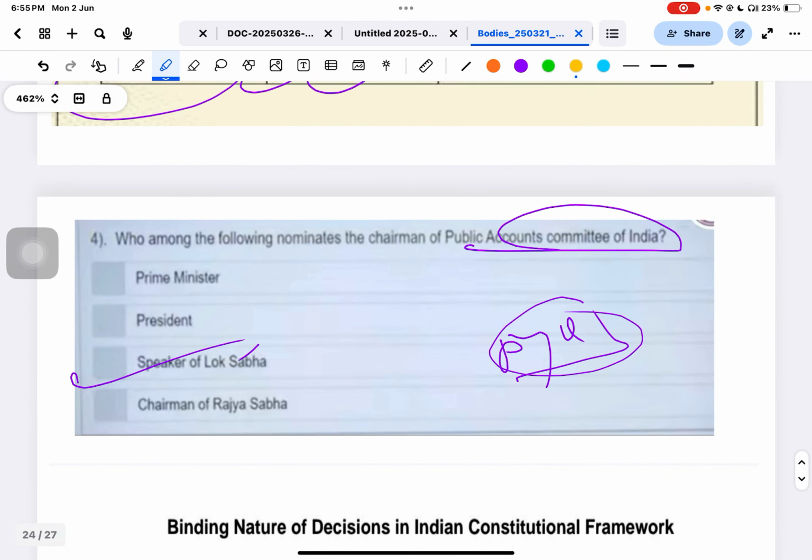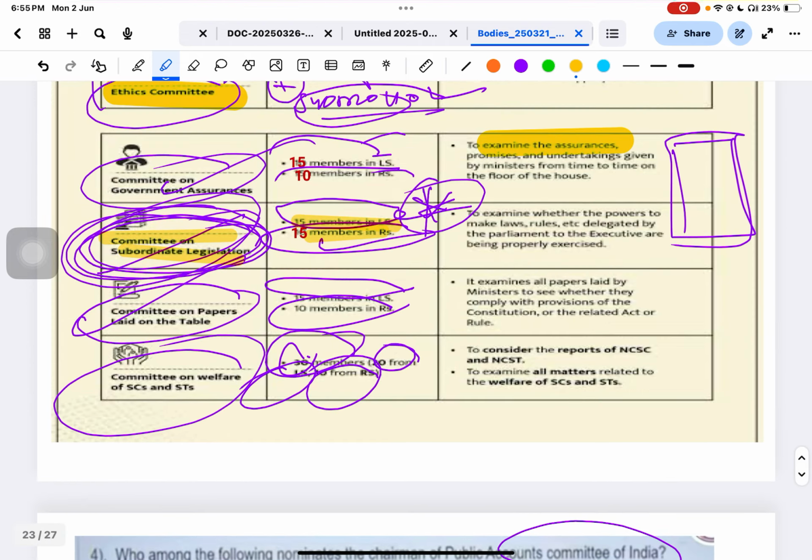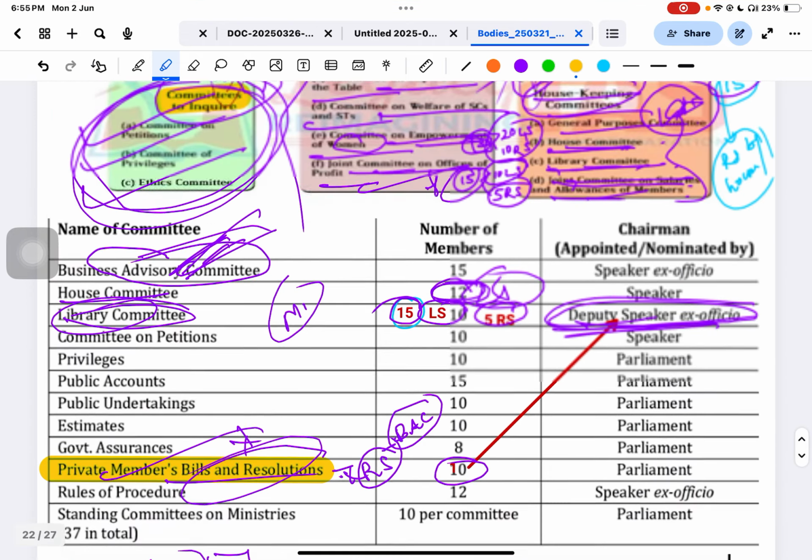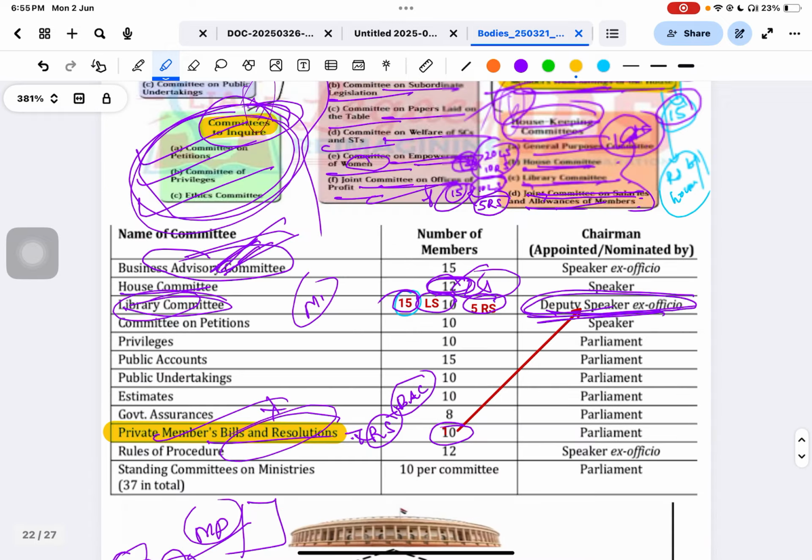See, UPSC has asked a question like this in a PYQ: Who among the following nominates the chairman of the Public Accounts Committee? The Speaker of the Lok Sabha. So UPSC generally asks about these committees, as I told you, what is there and what is not.